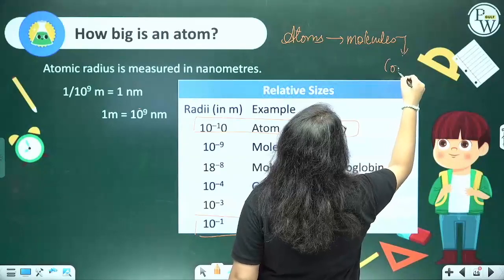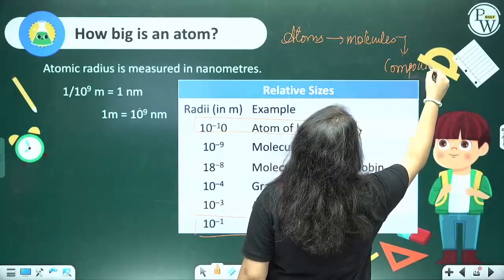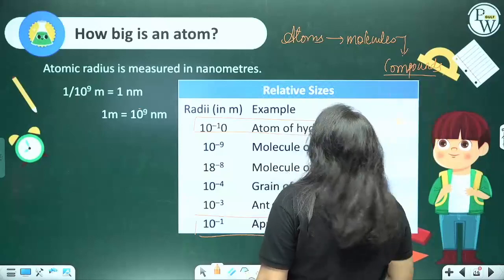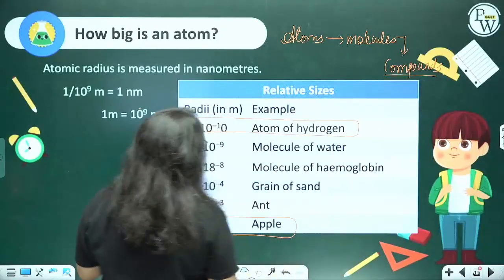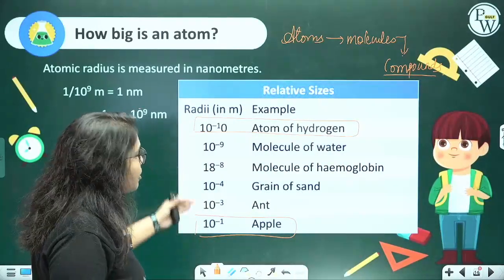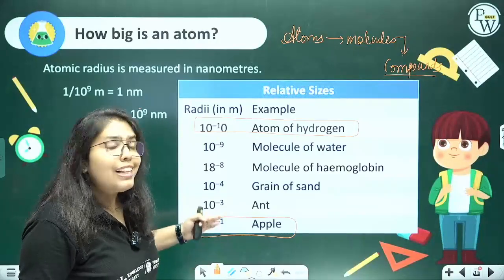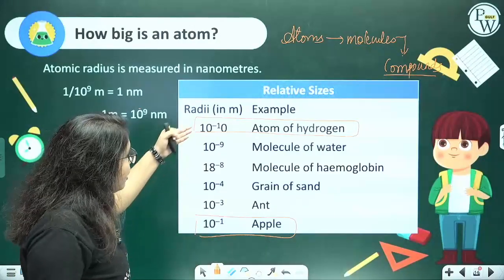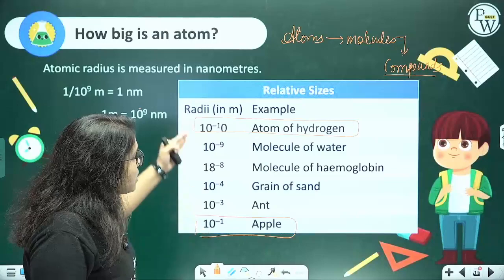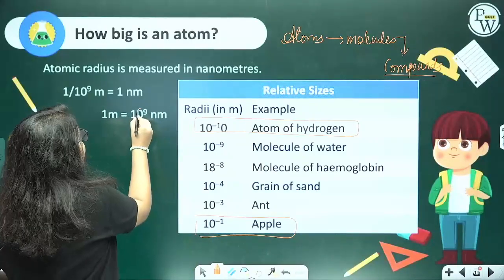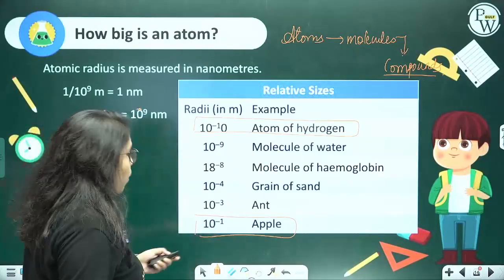Molecules in turn make up compounds. All right. So you can see the comparison yourself, that here the size is varying.